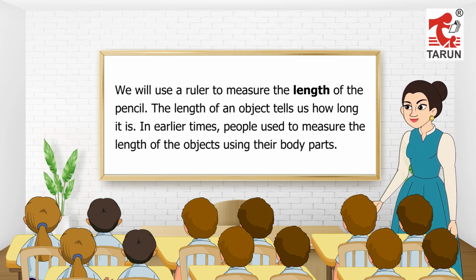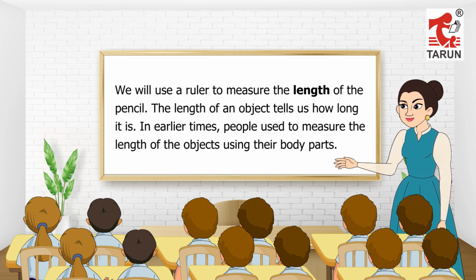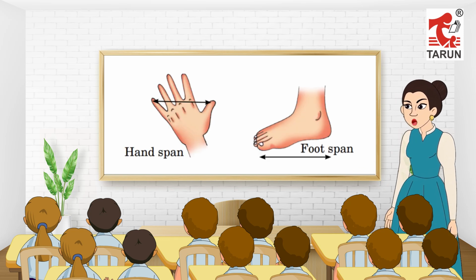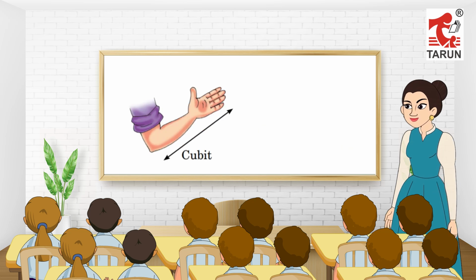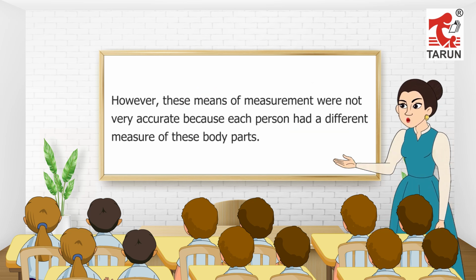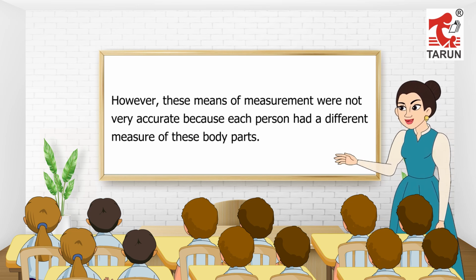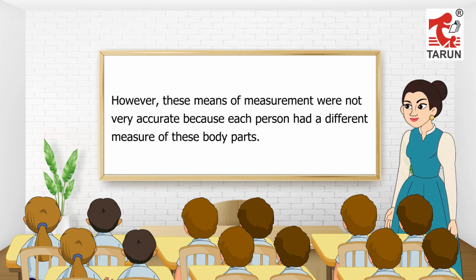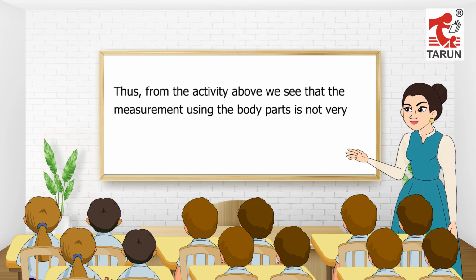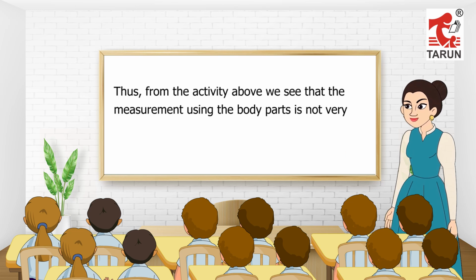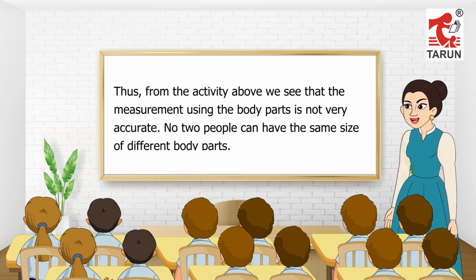In earlier times, people used to measure the length of objects using their body parts: hand span, foot span, cubit, pace. However, these means of measurement were not very accurate, because each person had a different measure of these body parts. Thus, from the activity above we see that measurement using body parts is not very accurate. No two people can have the same size of different body parts.